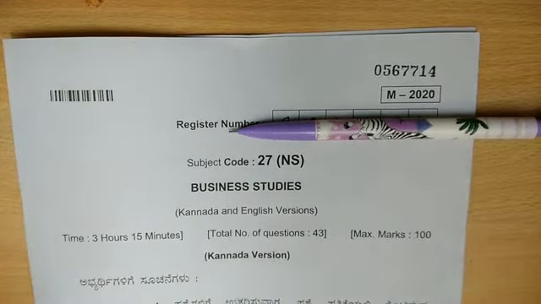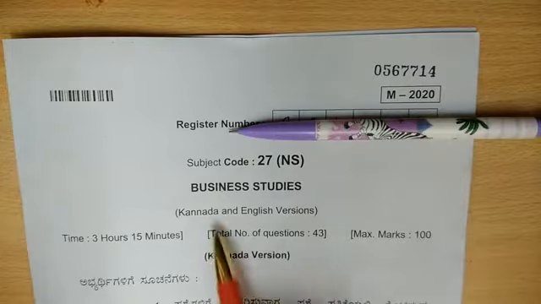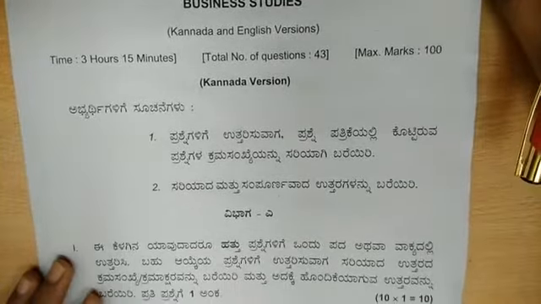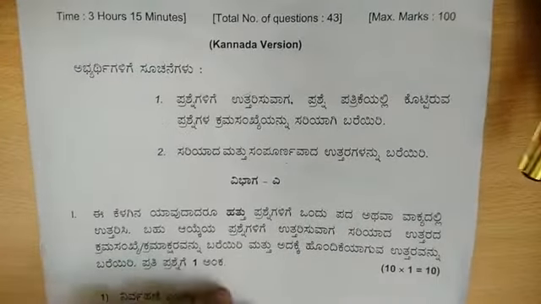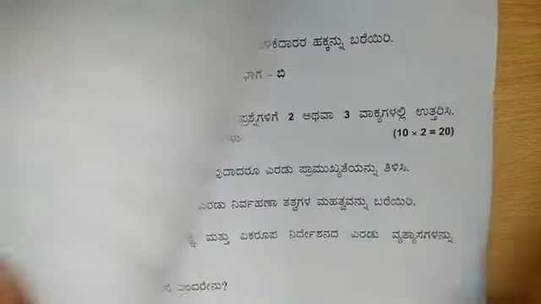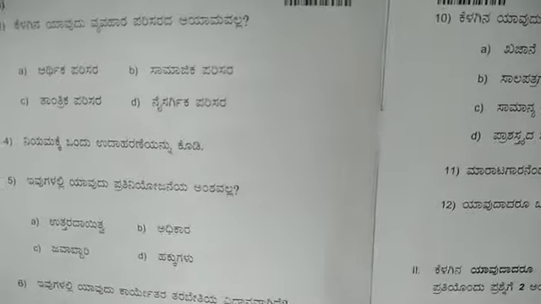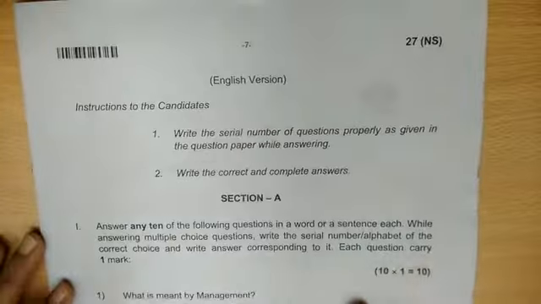So as you can see here, it is a Kannada version paper, in the sense that it has Kannada and English versions. The Kannada version they have given at the beginning is for those students who have taken Kannada medium, those who have studied in the Kannada medium. As you can see, if you turn the pages, here they have given you the English version. So this is for the English medium students.